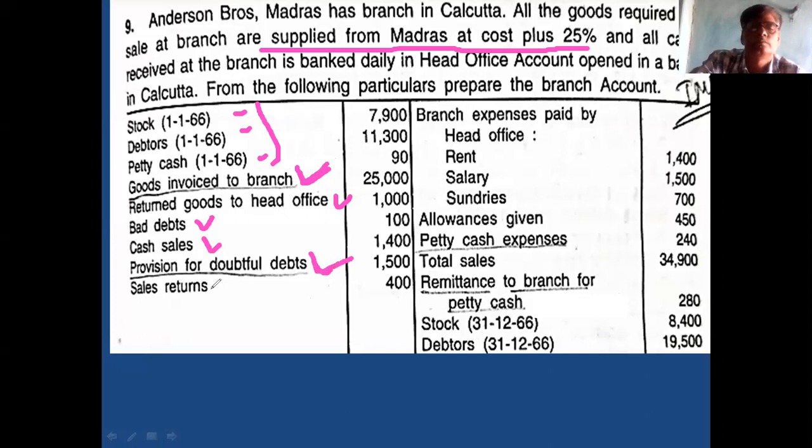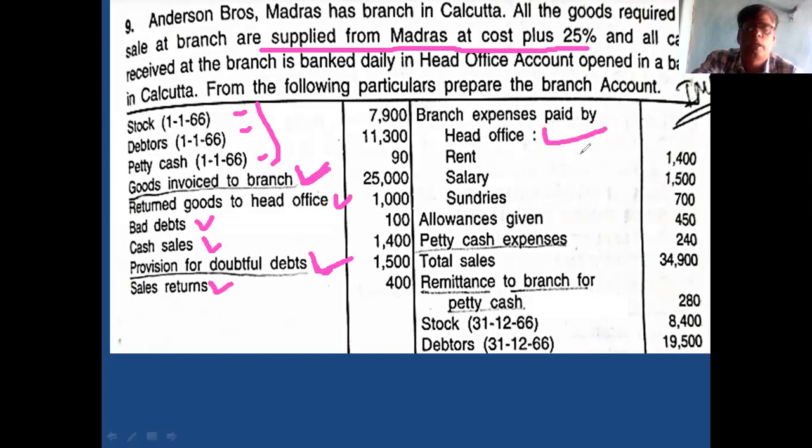Sales return: debtors account, credit side. Then branch expenses paid by head office.